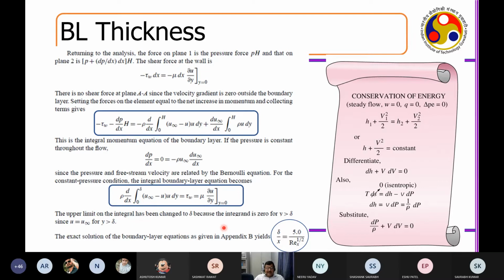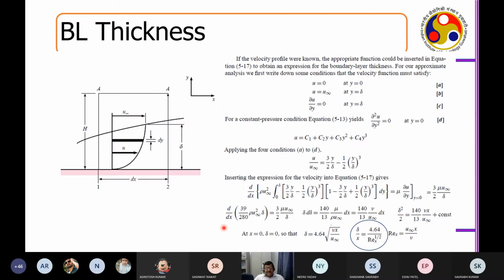But then this was not what Prandtl attempted. What Prandtl did was, if you have a boundary layer, you assume the boundary conditions for a given boundary layer. What are the boundary conditions? Say at y equal to 0, I can assume u equal to 0. There is no x directional velocity. Whereas at y equal to delta, I can assume u equal to u infinity. Now, at y equal to delta, I can also assume that del u by del y equal to 0 because this velocity profile is flattening here.